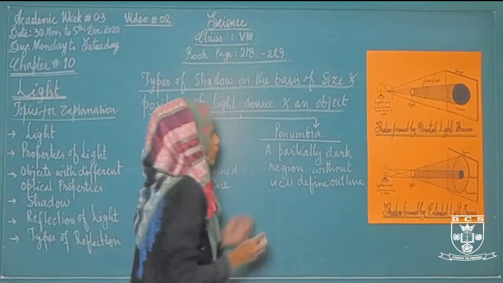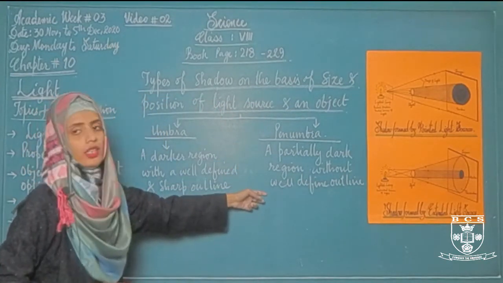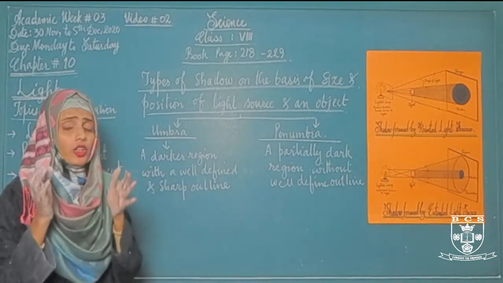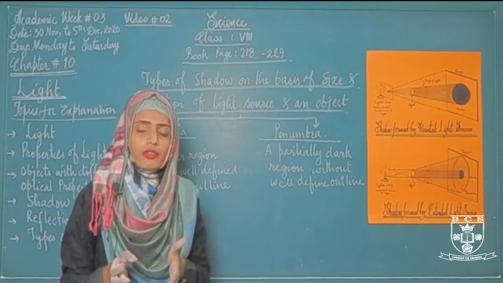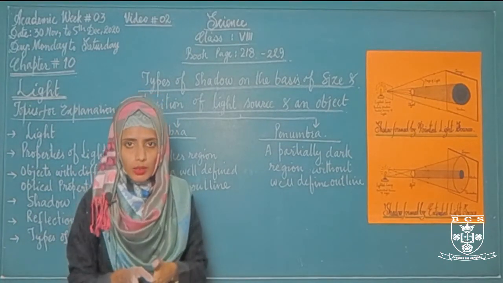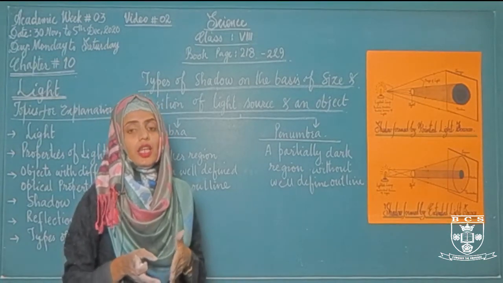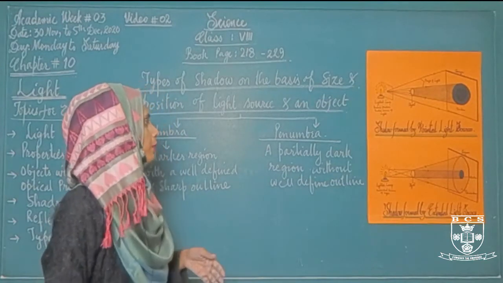A partially dark region without well defined line, this is called penumbra. Two types of shadow: if a shadow is with a darker region and well defined outline, then this shadow will be called umbra. And if there is a shadow with a partially dark region and without any well defined outline, then this will be called penumbra.